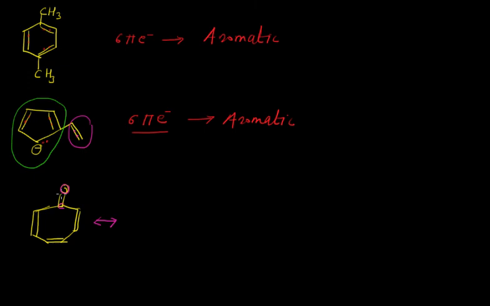This oxygen is a little bit more electronegative, and that's why the electrons present in this bond will be pulled towards the oxygen, and you will get the resonance structure like this. So let me write the resonance structure.